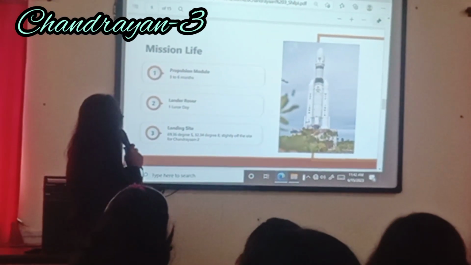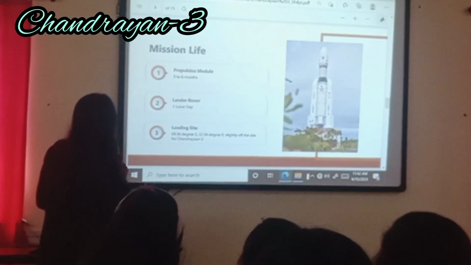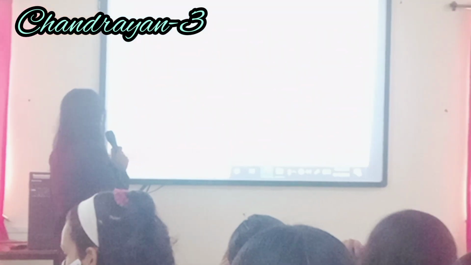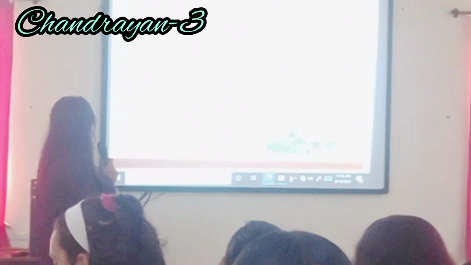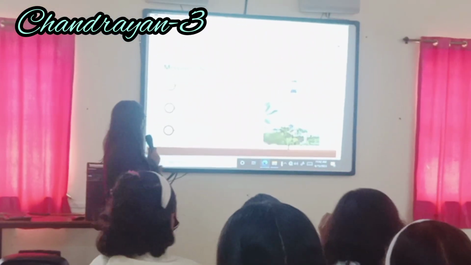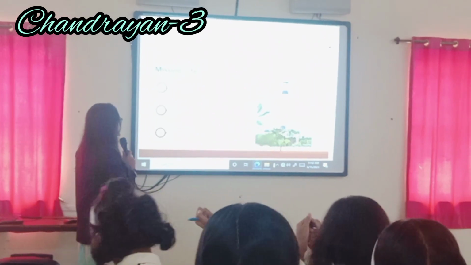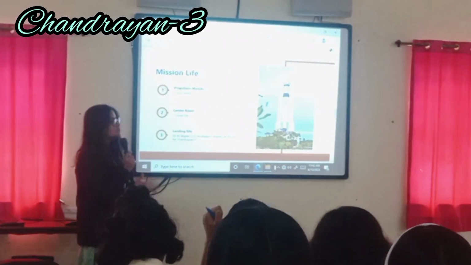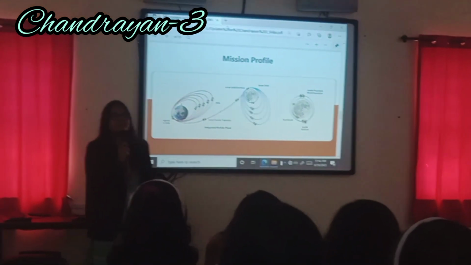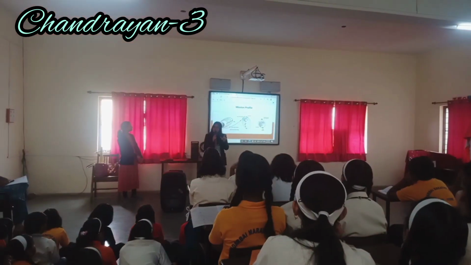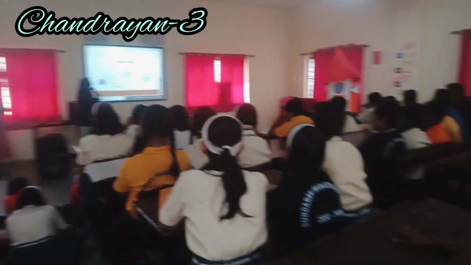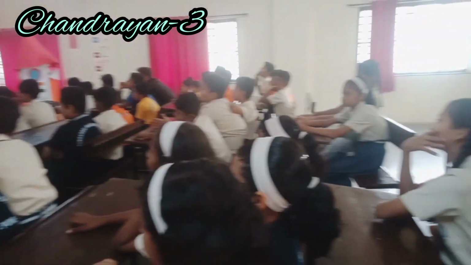Okay, next slide. What is the mission life of Chandrayaan-3? Propulsion module, 3 to 6 months. Lander and rover, 1 lunar day. Landing site 69.3 degrees south, 32.34 degrees east, slightly off the site of Chandrayaan-2. Okay, in geography we already learned that every planet has its orbit, every satellite has its orbit. Likewise, when we launch this mission,